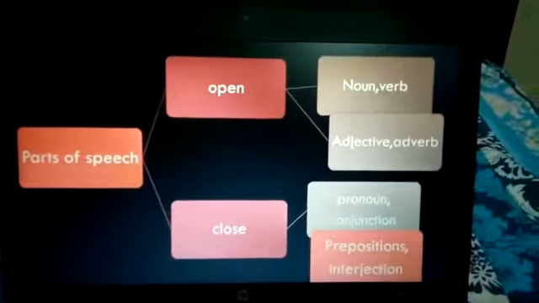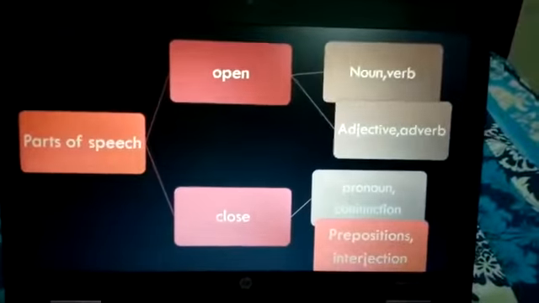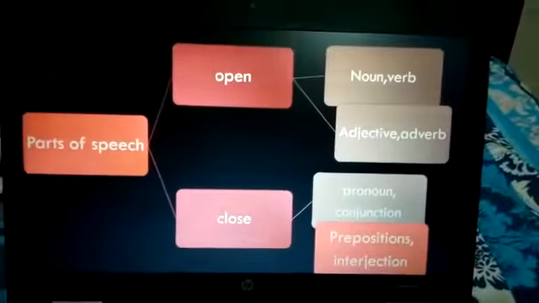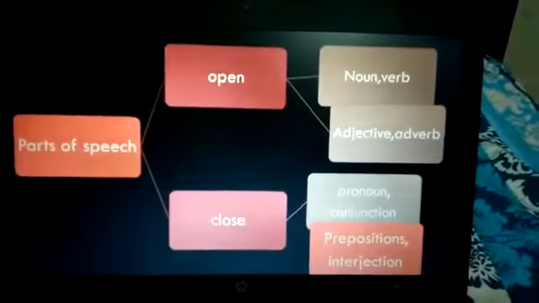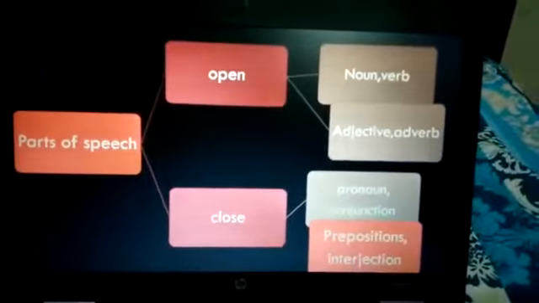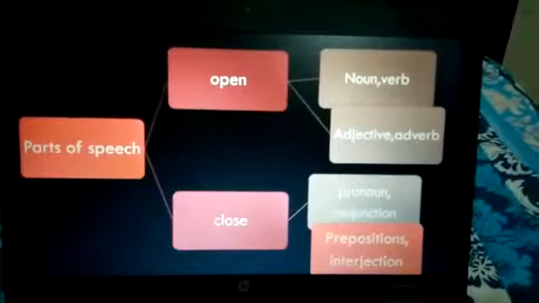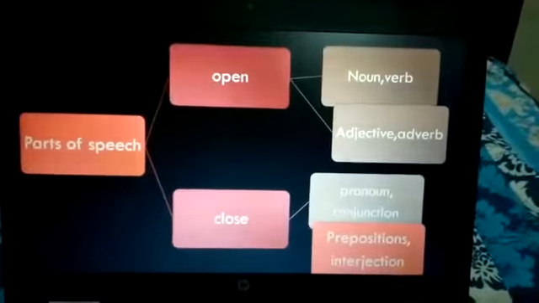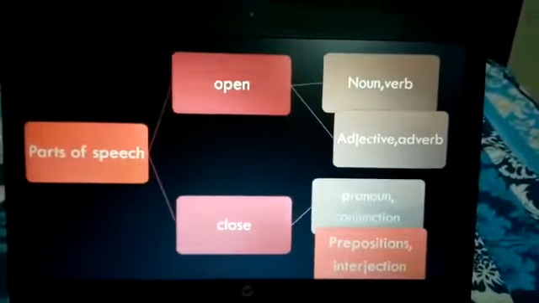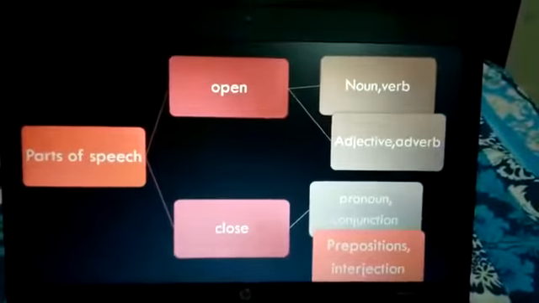I will simply take the example of noun. Noun is the name of everything that we can see in our surroundings. So the name of everything, every person, every place is called noun. We are not bound that these particular things are called noun and the other things are not, they are something else. The name of everything that we can see in our surroundings is called noun.